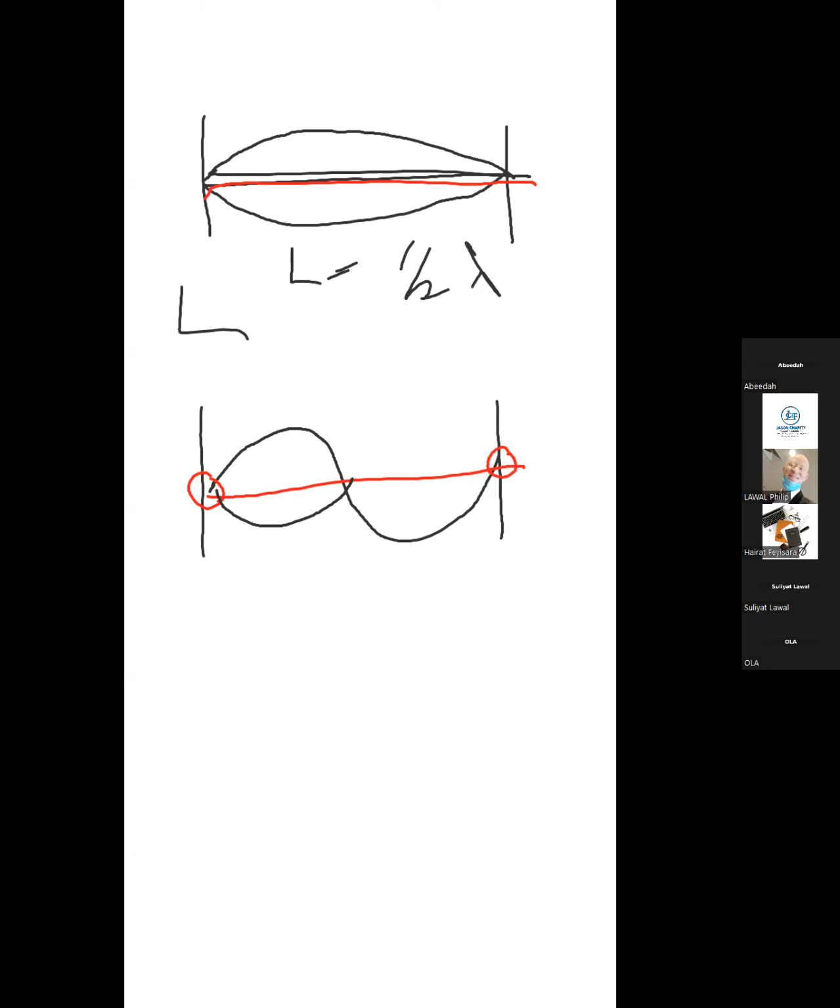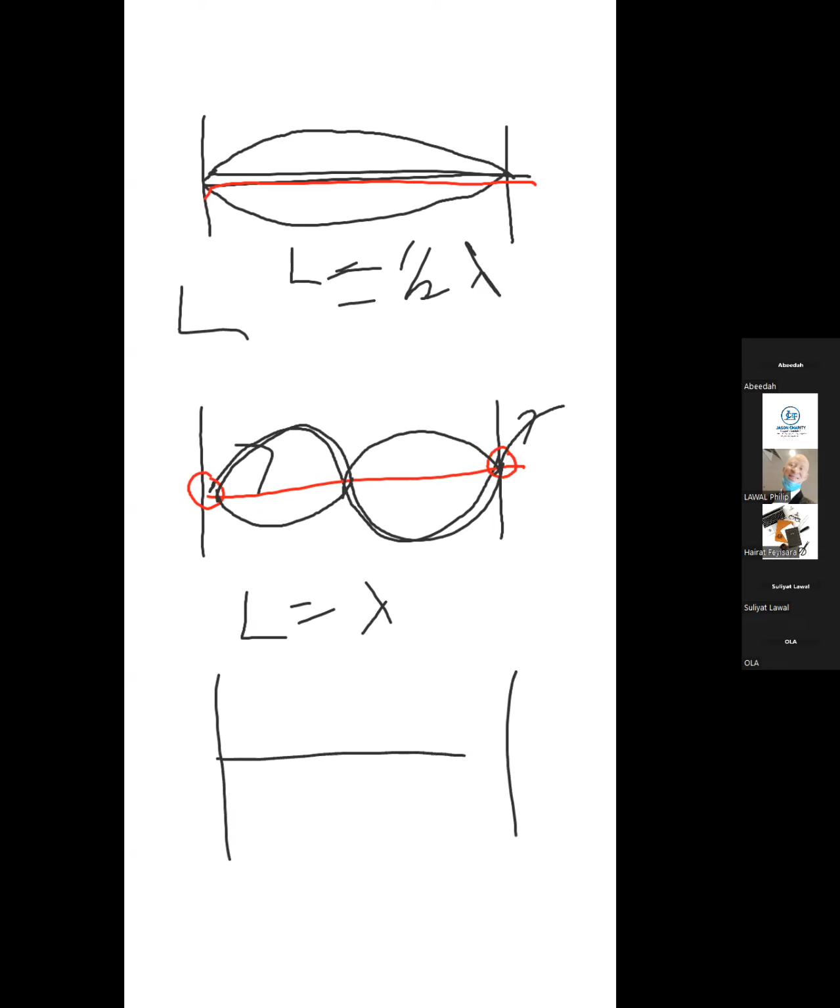But in this place now, my L is equal to lambda because I've been able to complete a cycle from here, another side, starting another journey. So this is lambda. So when you have something like this now, I'll go back to that book. When you have something like this, you have something like this.